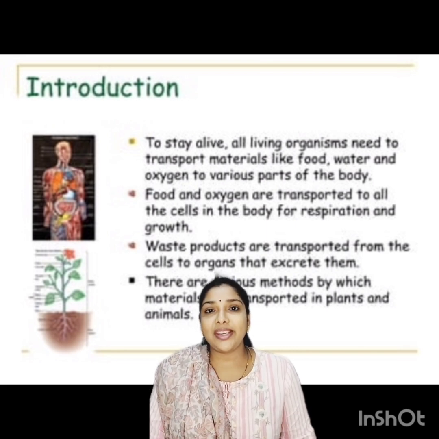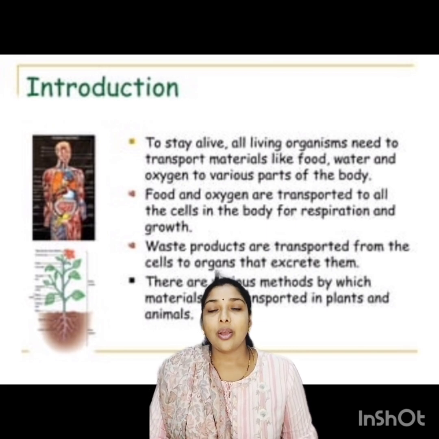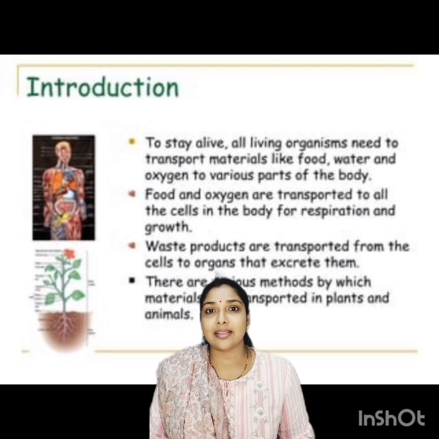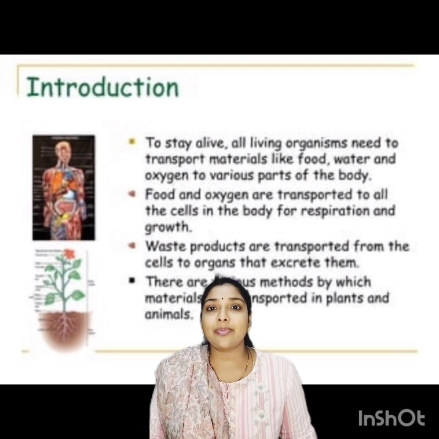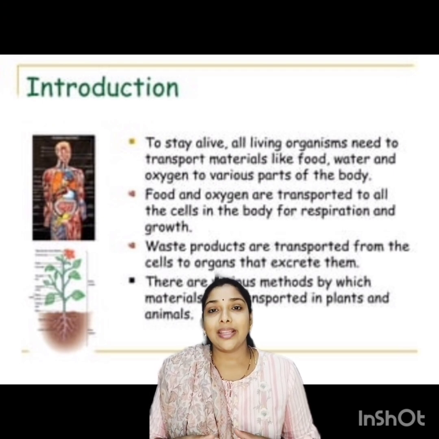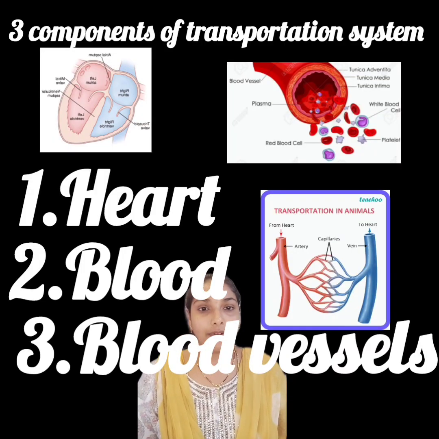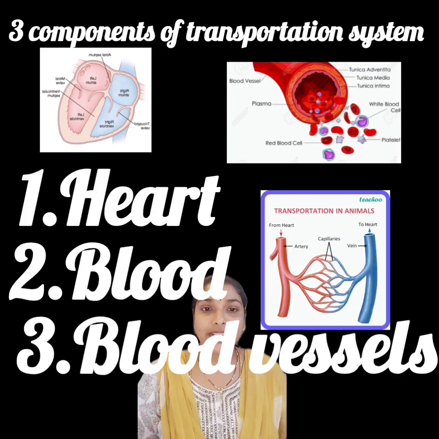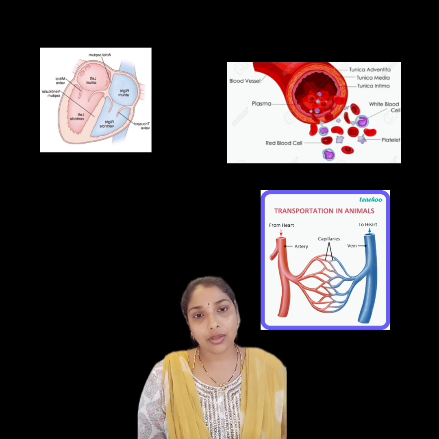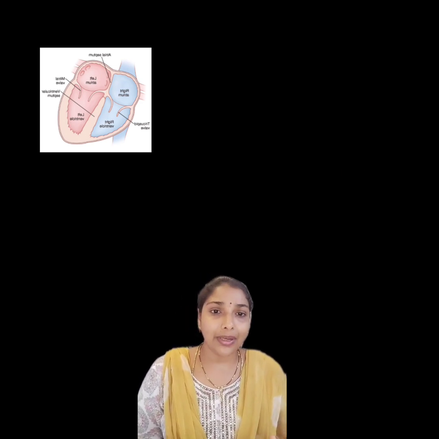Those are nutrients, organic substances, water and many other things. And carbon dioxide, nitrogenous waste materials will also be carried by the blood. What are the components of a transportation system? The transportation system consists of three components. Those are heart, blood and blood vessels. Let us discuss the heart.